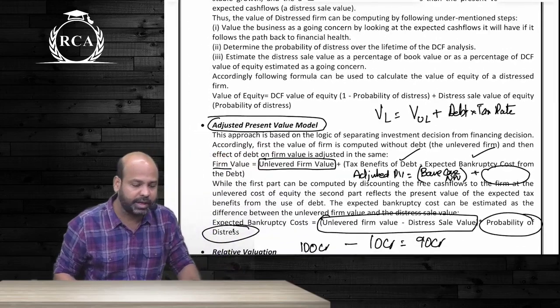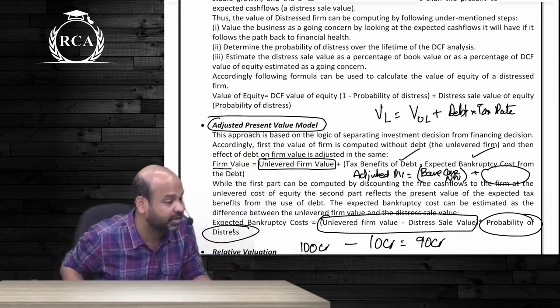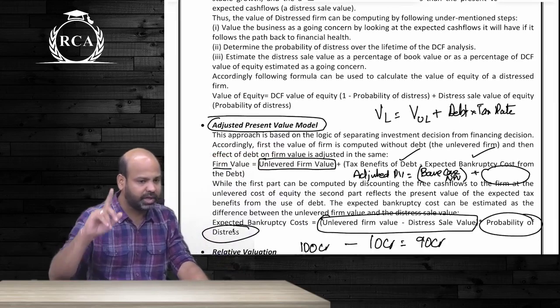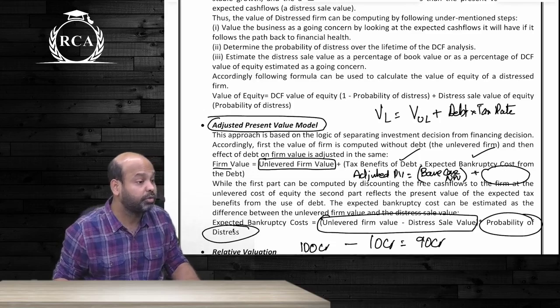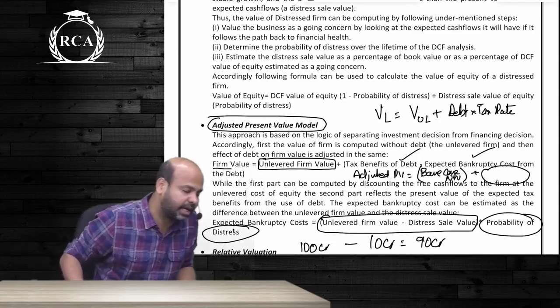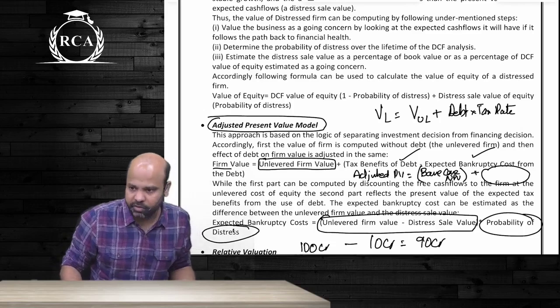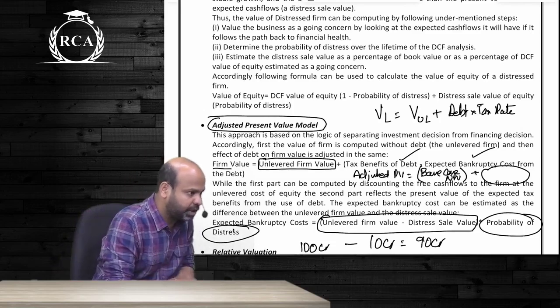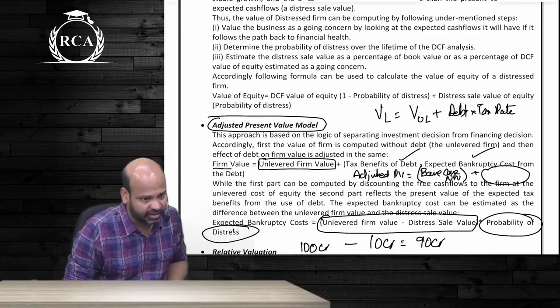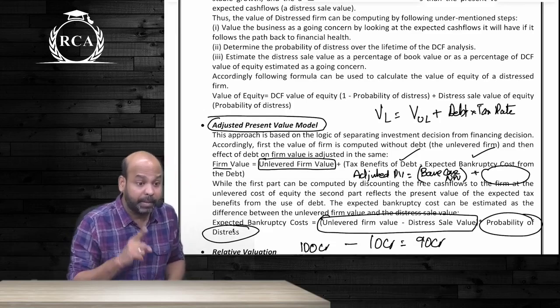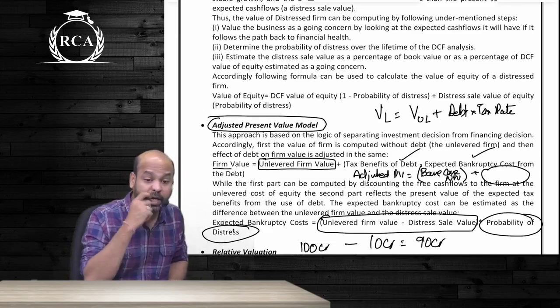And then the next method here was adjusted present value. Adjusted present value is again based on the MM approach. Value of a levered firm is equal to value of an unlevered firm plus tax savings on account of debt. This is where you will write that value of a firm should be equal to value of an unlevered firm plus tax advantage on account of debt minus expected bankruptcy cost.